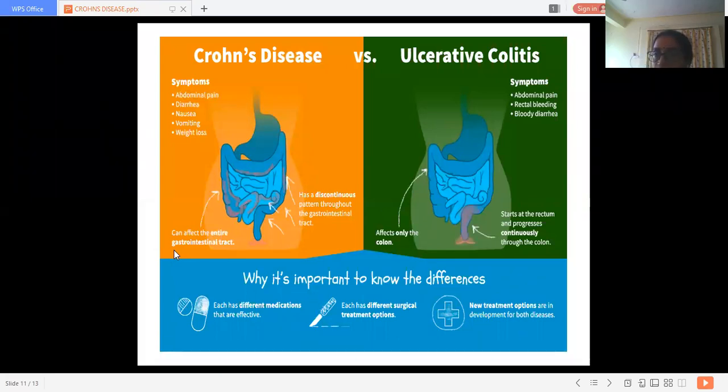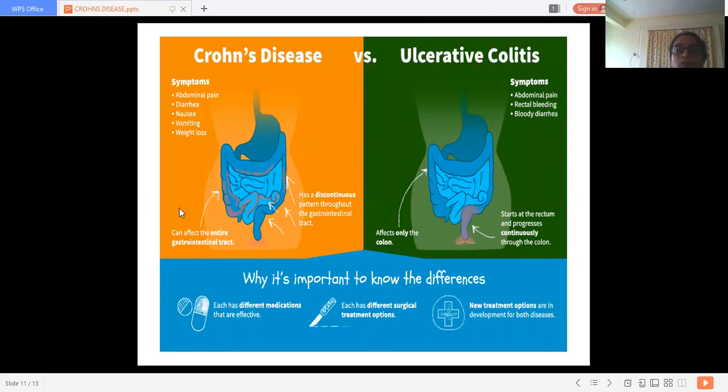Then there are alternating periods of exacerbations and remissions in ulcerative colitis. A few periods in the year or in the month are normal, but in other periods the symptoms arise. So there are periods of remissions and exacerbations. The acute disease may evolve in some part of the month or year, and in the other part the patient shows no symptoms. There will be no problem at all with the ulcerative colitis.